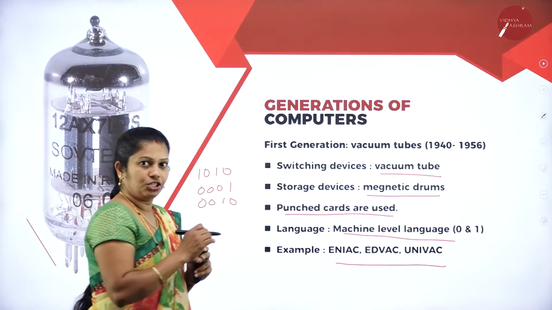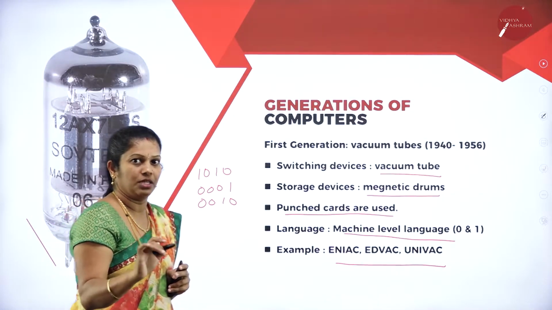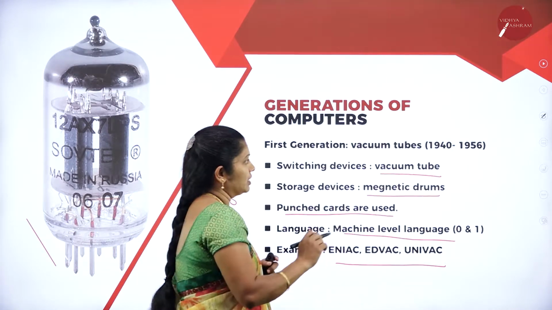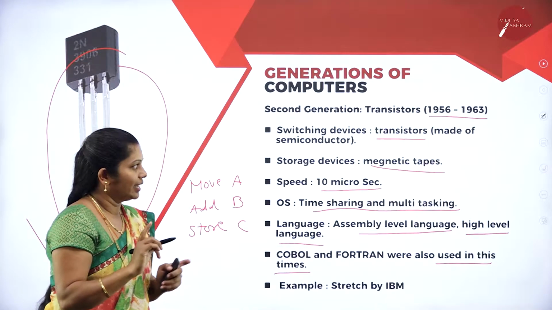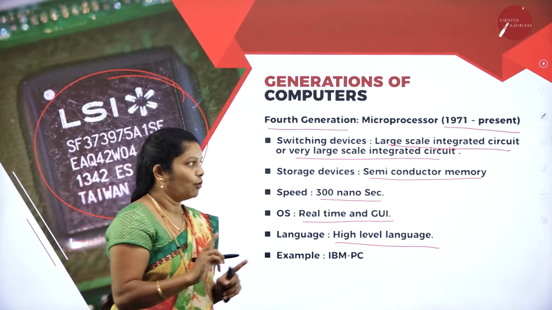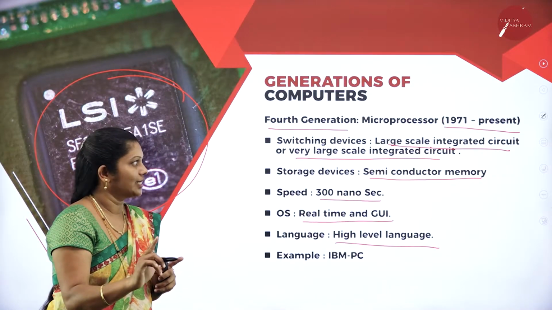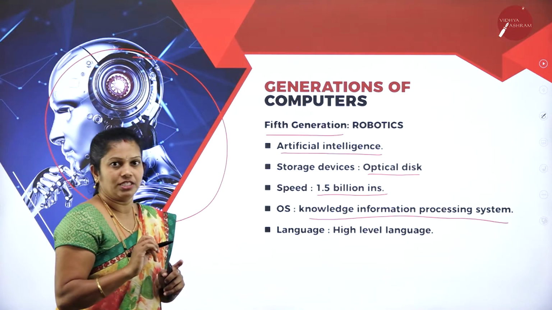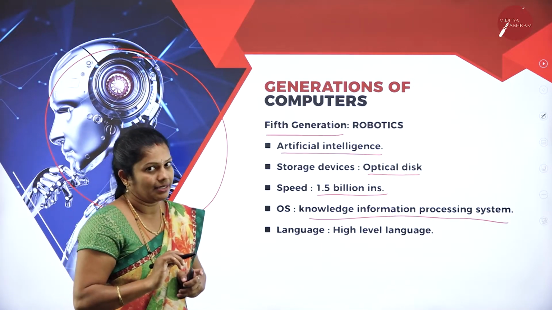And the next one, when we come to generations, there are 5 types of generation. First generation, second generation, third, fourth and fifth. First generation vacuum tubes, second generation transistor, third generation ICs, fourth generation large scale integrated circuit as well as very large scale integrated circuit, whereas in fifth generation they use artificial intelligence.